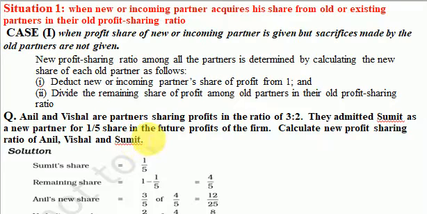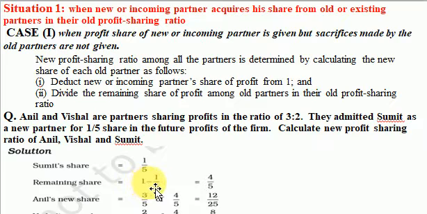So see, the old ratio between Anil and Vishal stands at 3:2. Sumit, the new partner, is getting 1/5 share in the future profits of the firm. Children, this is clear? So what is the step? From the total share of the firm, which always stands at 1. Remember, whatever the number of partners, whether 2, 3, 4, 5, 10 or 20, the total share of all the partners together is 1. This is simple to understand.